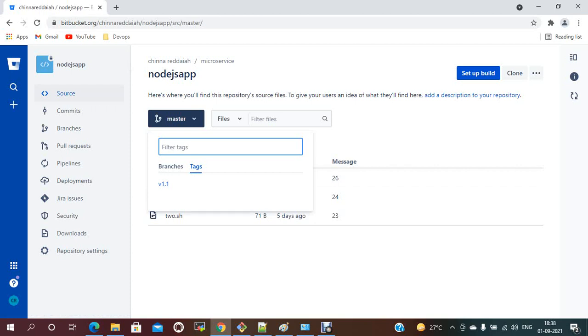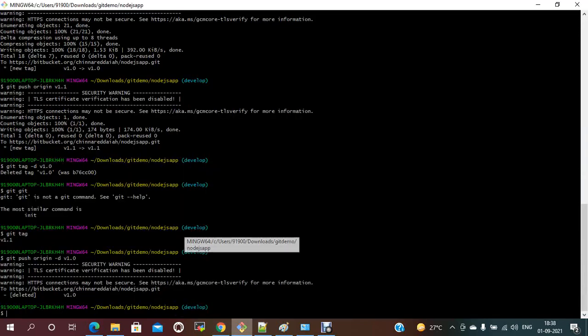So like this we can create the tag, we can show the tag information, and we can push the tag, and we can delete the remote tags and local tags. Now one more question people will ask: how to check out a tag? Basically we do not check out the tag. We create a branch from the tag and then check out that branch.